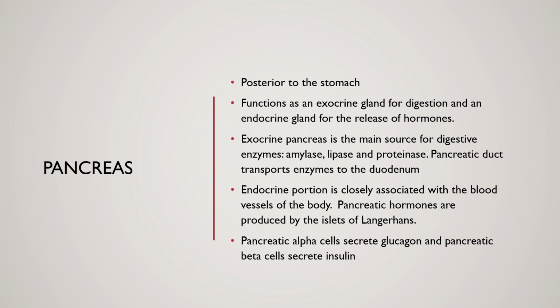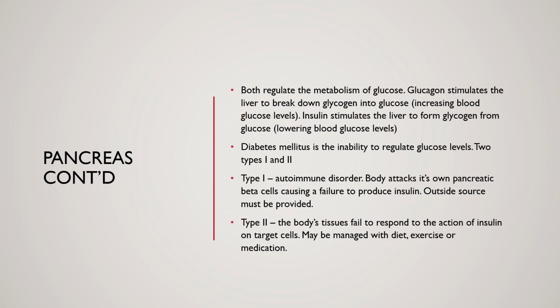The endocrine portion is closely associated with the blood vessels in our body. Pancreatic hormones are produced in the islets of Langerhans. Okay, the pancreatic alpha cells are going to secrete glucagon, and the pancreatic beta cells are going to secrete insulin. These are both proteins. So both regulate the metabolism of glucose in our body.